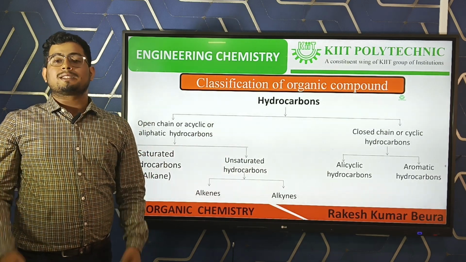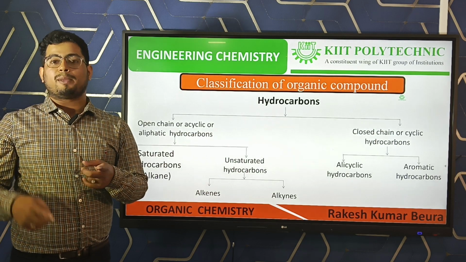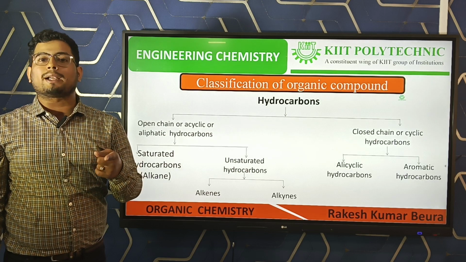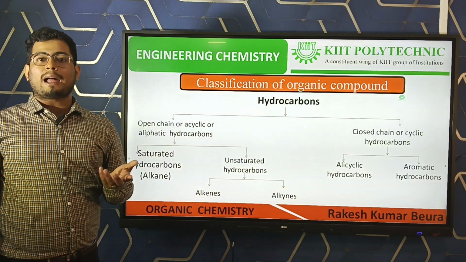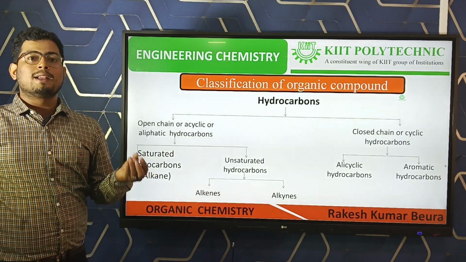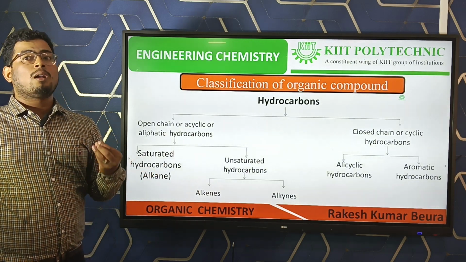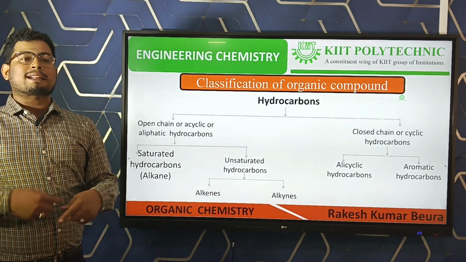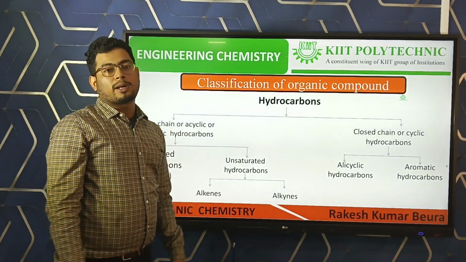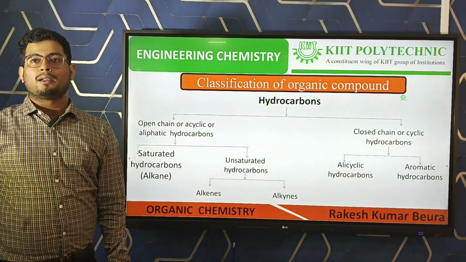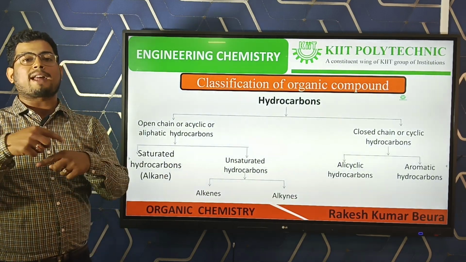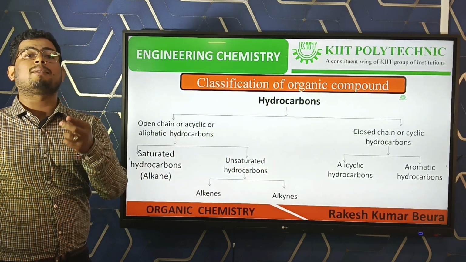The hydrocarbons that contain only single bonds between carbon and carbon are called saturated hydrocarbons. Examples: alkanes such as methane, ethane, propane, butane are all saturated hydrocarbons. All alkanes and cycloalkanes are classified under saturated hydrocarbons. Then the other is unsaturated hydrocarbons, meaning the hydrocarbons that contain multiple bonds between carbon and carbon. Multiple bonds means double bond or triple bond.